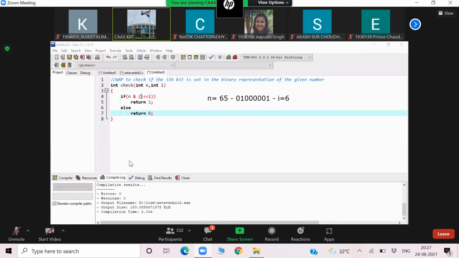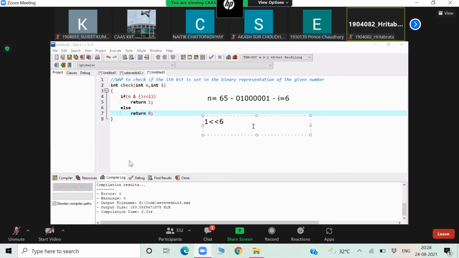Now, can anyone tell me what is 1 double less than 6? 64. Okay, 64. And what is the binary value of 64? 0, 1, 0, 0, 0, 0, 0. Let me explain it also. Start with 0, 0, 0, 0, 0, 0, 1. Now if I shift 6 places, this one will be shifted to this position. So this will be 0, 1, 0, 0, 0, 0, 0, means 64.